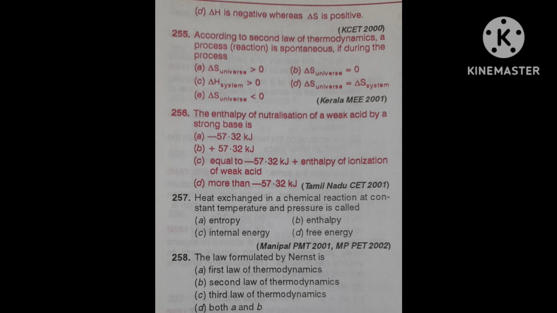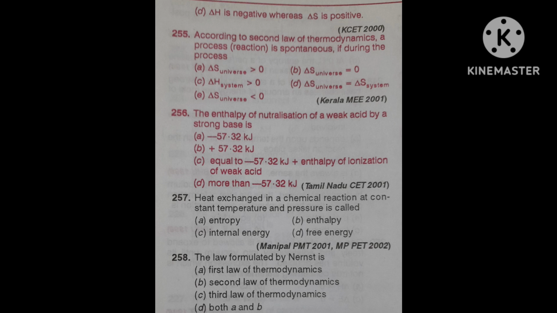Hence, the correct answer: the enthalpy of neutralization of a weak acid by a strong base is equal to minus 57.32 kilojoule plus enthalpy of ionization of weak acid, meaning the value will be less than minus 57.32 kilojoule.